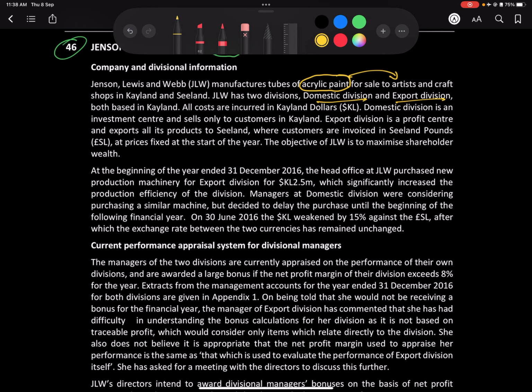The domestic division is an investment center, so that will have a little bit of implications. It only sells to customers in K-Land. The export division is a profit center.